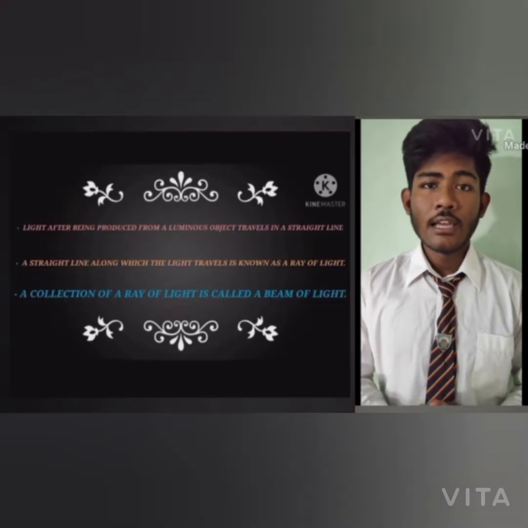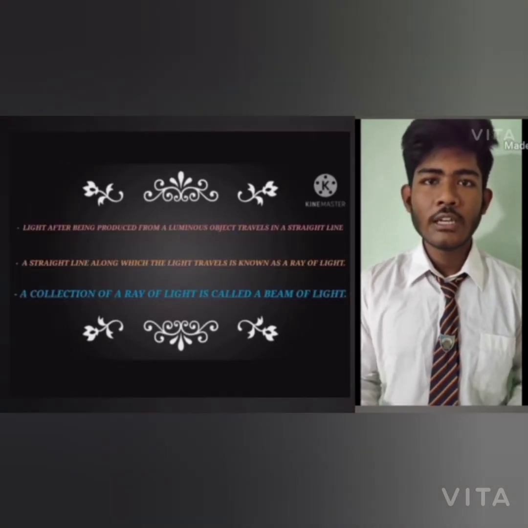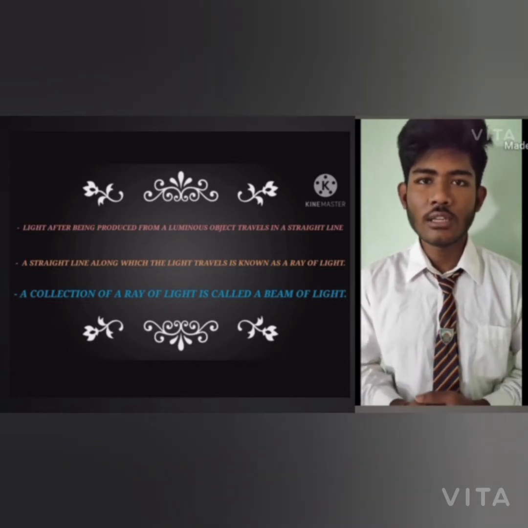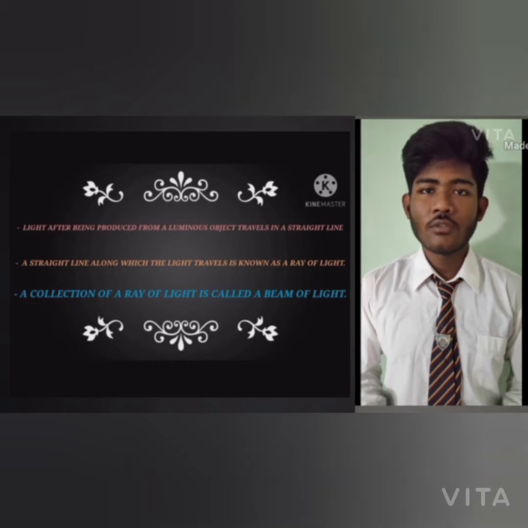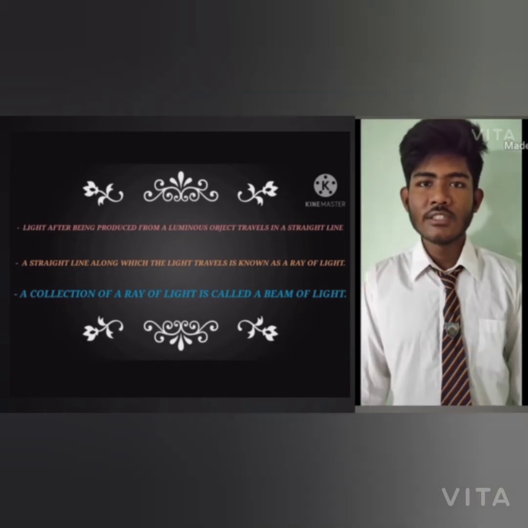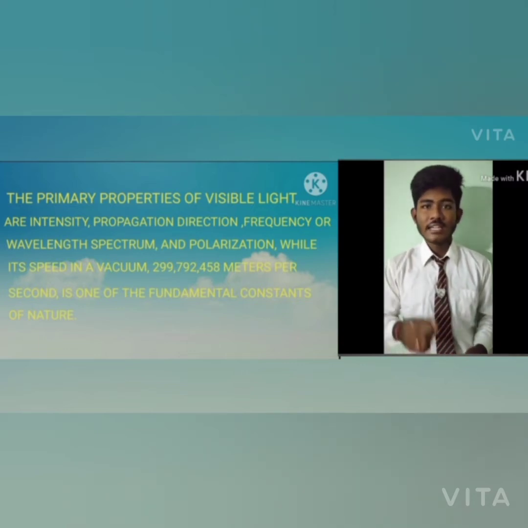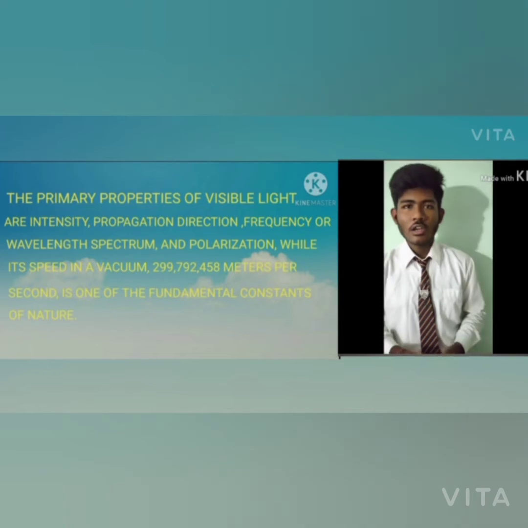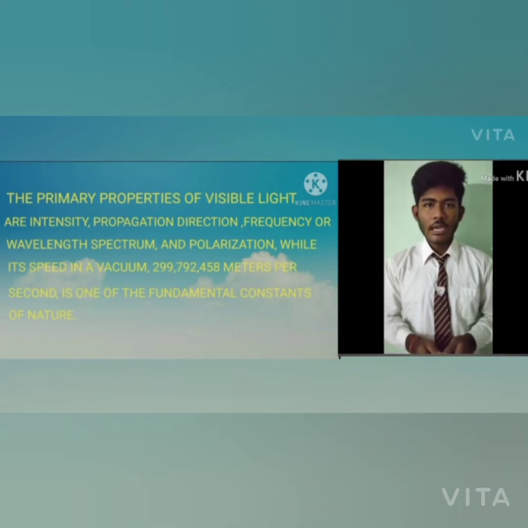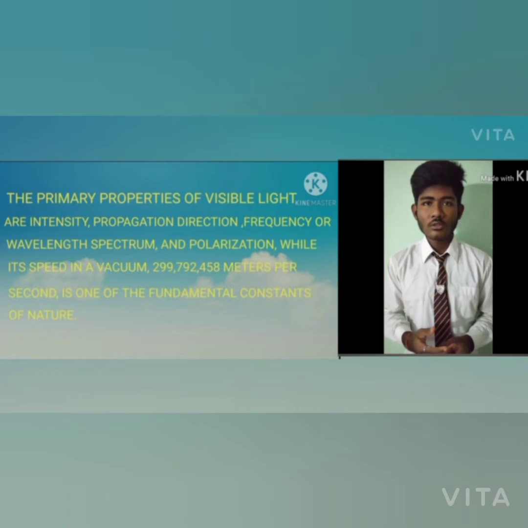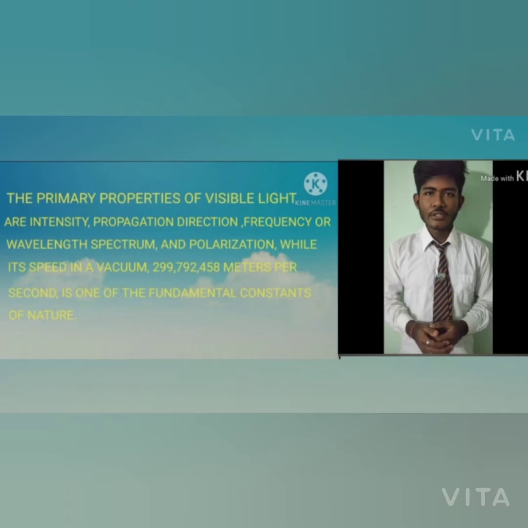Properties of light. Light, after being produced from a luminous object, travels in a straight line. A straight line along which the light travels is known as a ray of light. A collection of rays of light is called a beam of light. This is called irregular reflection of light. The primary properties of visible light are intensity, propagation, direction, frequency or wavelength, spectrum, and polarization, while its speed in a vacuum, 29 crore 97 lakh 92,458 meters per second, is one of the fundamental constants of nature.